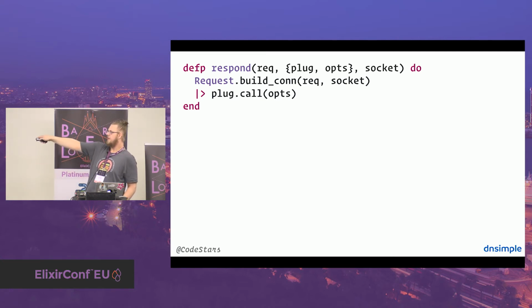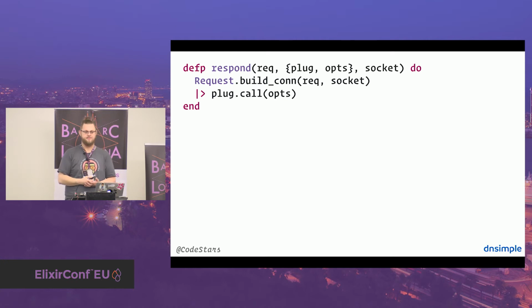So this plug variable here is a module. It's an Elixir module. And due to the fact that we know it's a plug, we know it supports the call function, and then we pass down the connection that gets built up here and also pass the options. This is basically where all the magic happens, but it's just 2 lines, so I want to dig deeper into both of these calls in a second.